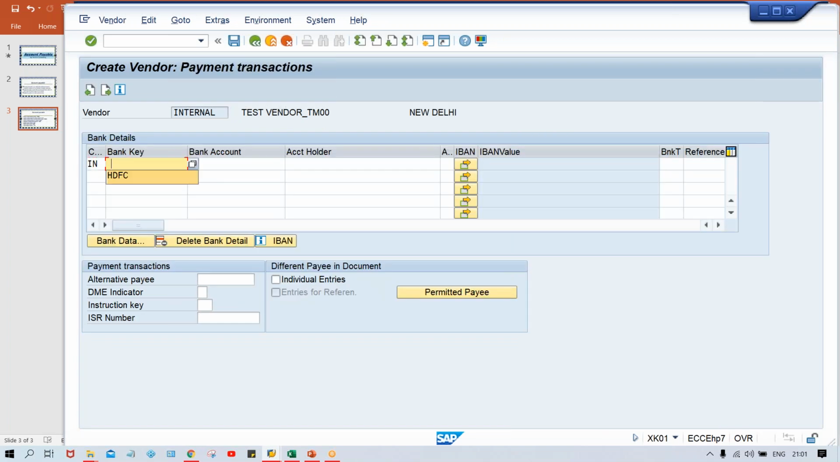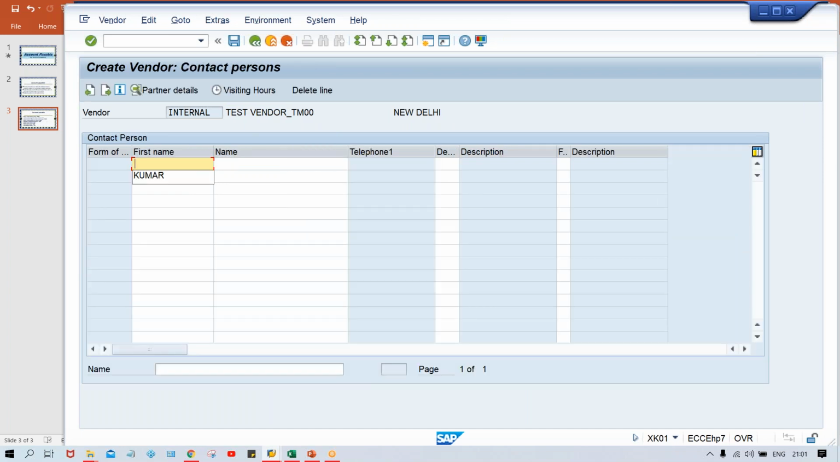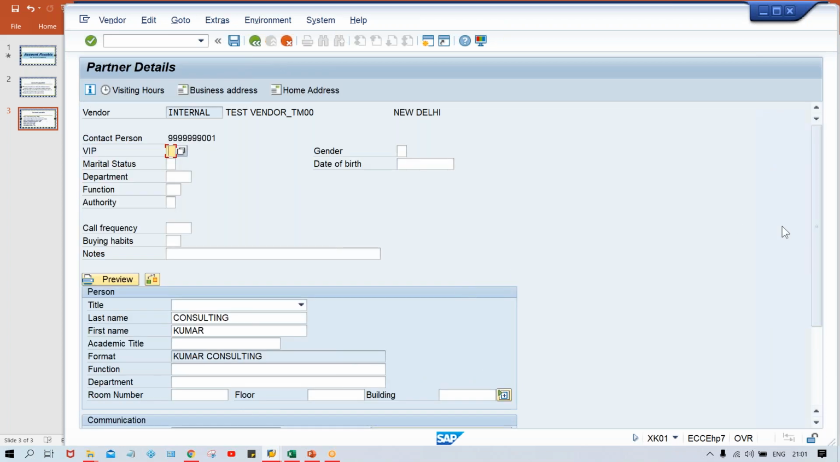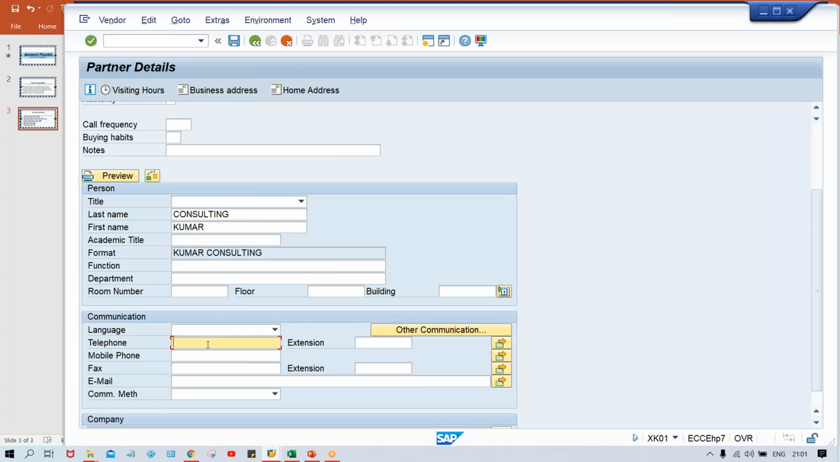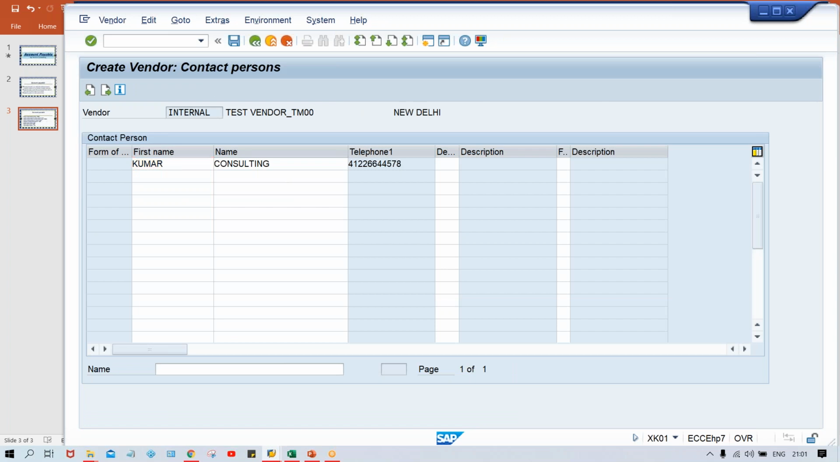Now here, bank details. I have already given certain details that I'm going to give here. So this vendor name itself I'm going to give, and the name of the account holder. Now press enter. Here, as I told you, you can give the representative name. If you want, you can give the telephone number, fax number. You can also double click here and give other details if you have. So just give this and click on the back button. Okay, press enter. Now press enter once again.